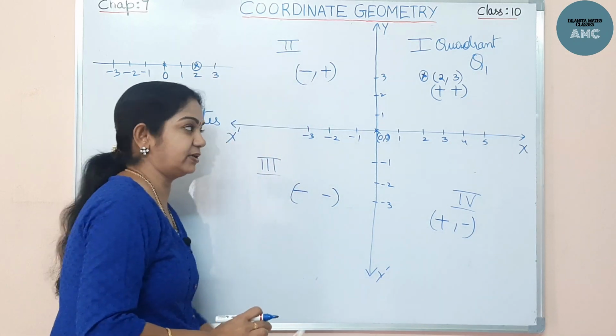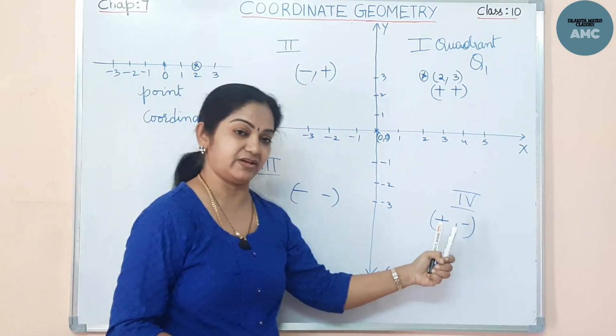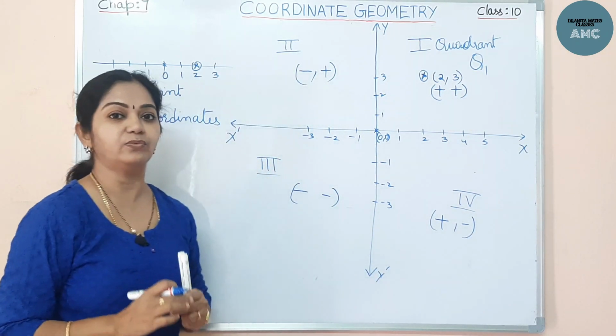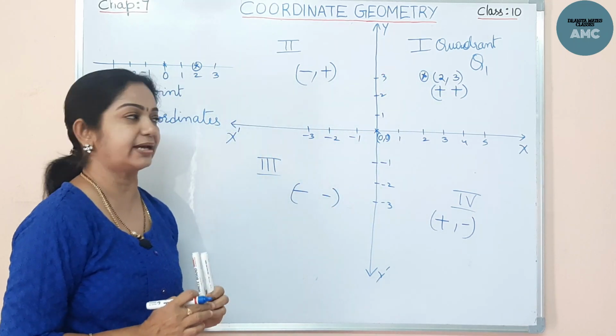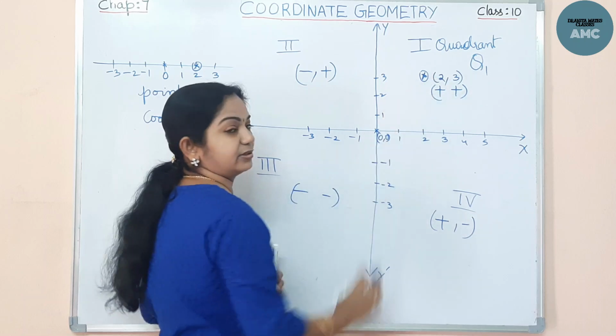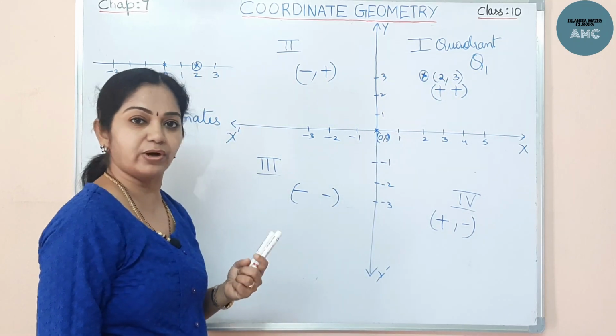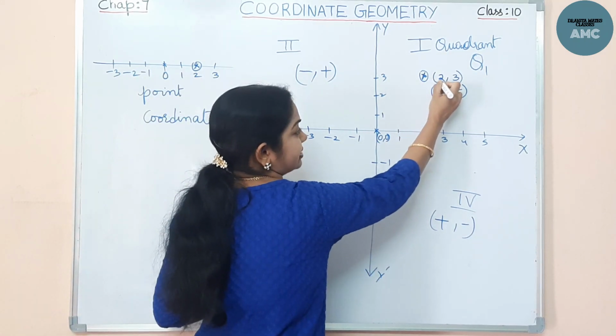So about the signs we were discussing, and now what I am going to tell is that if I want to locate any point on the coordinate axes, I need 2 references. I told you they are called the coordinates. Now the first one is called the x coordinate.